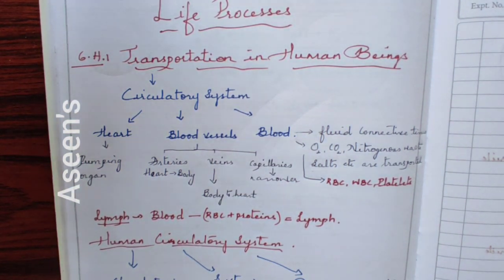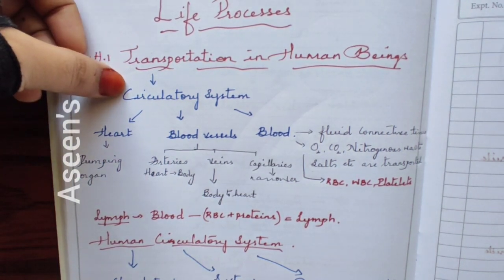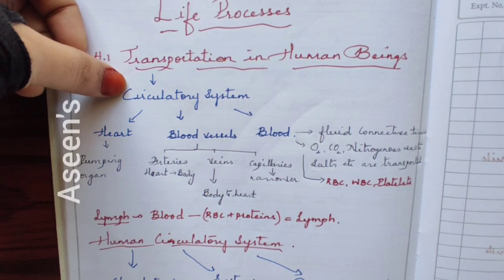Instead, we need the entire system in which blood plays a role, and that entire system is nothing but the circulatory system of our body, or circulation.